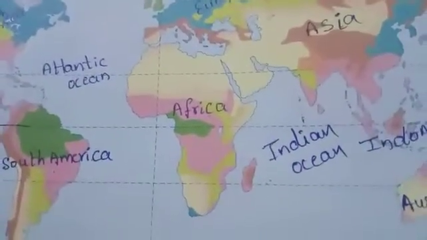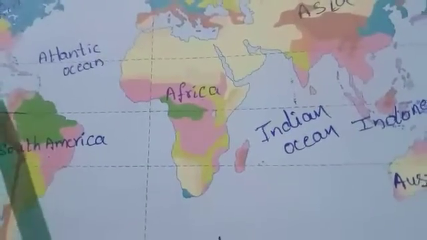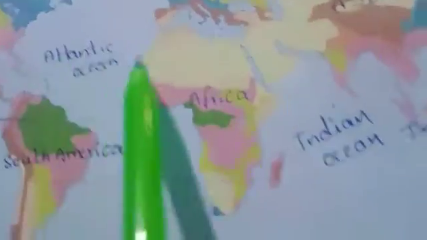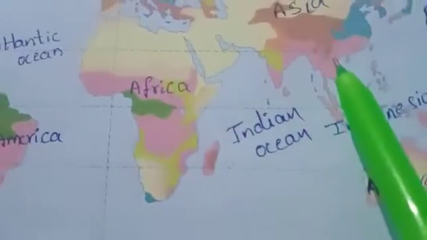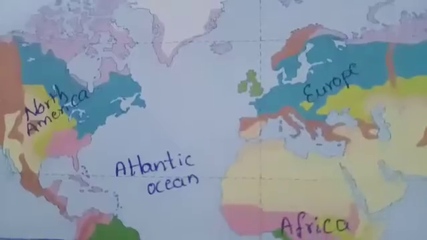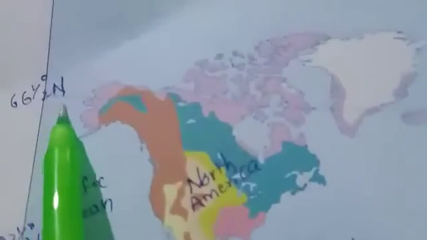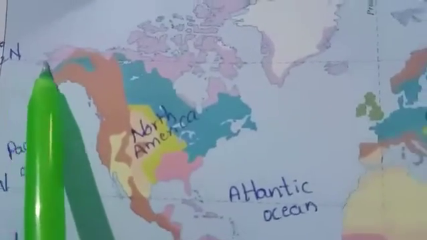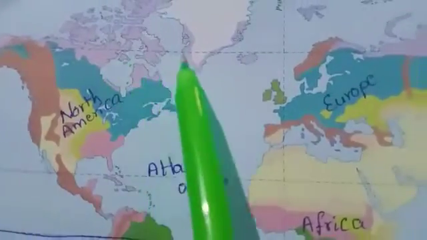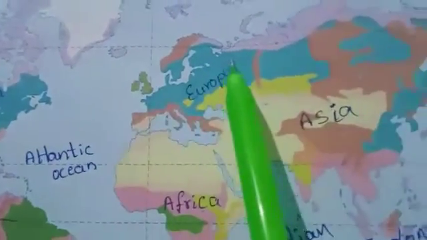Next, 23.5 degree North, Tropic of Cancer, is passing through North America, Africa and Asia. Next, 66.5 degree northern latitude, it is the Arctic Circle. It is passing through North America, Greenland, Europe and Asia.